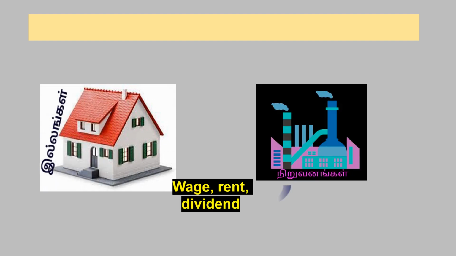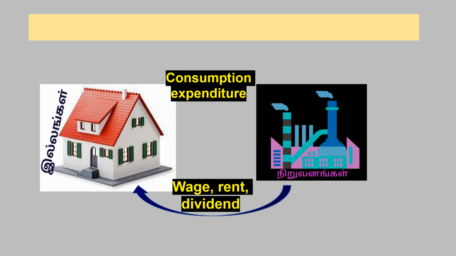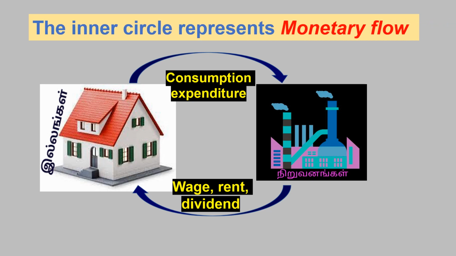And in the two sector model, the firms are providing wage, rent, dividend. That means rewards for the factors of production to the household sectors. And the household sector using those rewards, those income for making consumption expenditure. They are purchasing the goods and services from industrial sector. That's the way they are making some expenditures. So the income will go once again to the industrial sector. In here, the money flows from one sector to other sector. This inner circle represents monetary flow.